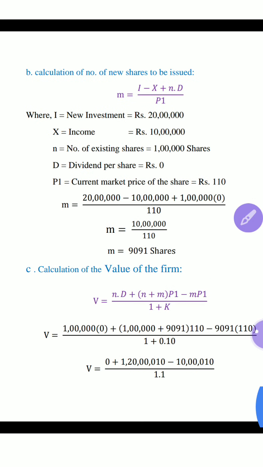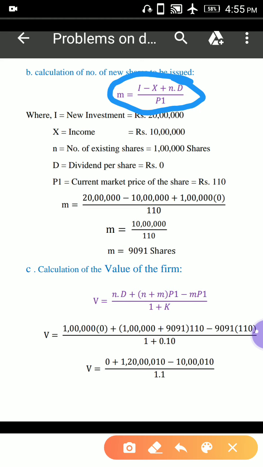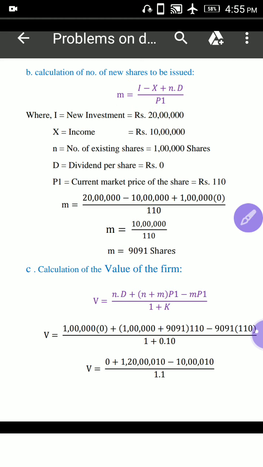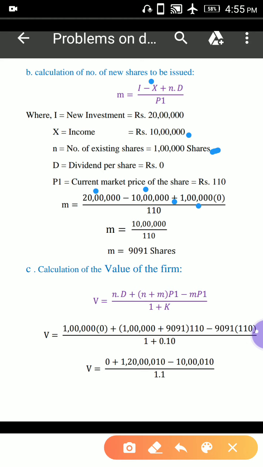Now these values are substituted in this formula, and then we will get the value of M. I is 20 lakhs minus X, which is 10 lakhs, plus N into D, that is 1 lakh into dividend 0, divided by P1, which is 110. So 20 lakhs minus 10 lakhs, plus 1 lakh into 0, which is 0, so 10 lakhs divided by 110, that is equal to 9091 shares.